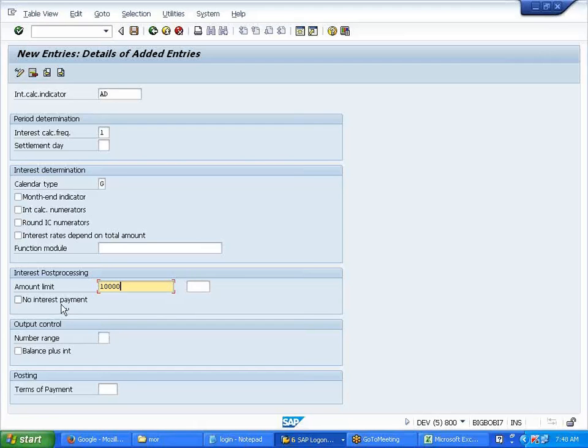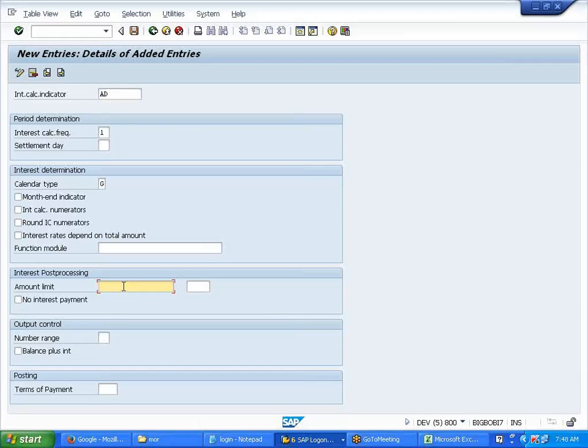So that is what we select here: no interest payments up to this amount. If we set the limit at 10,000 and the interest is 9,000, it will not be posted.